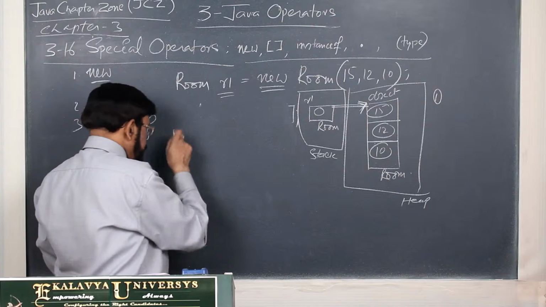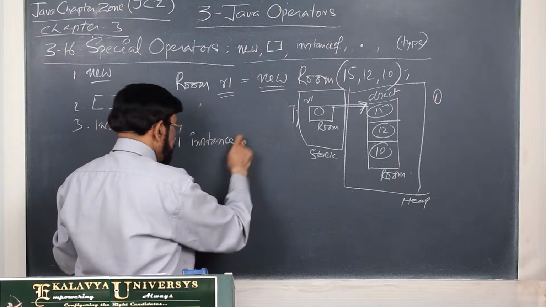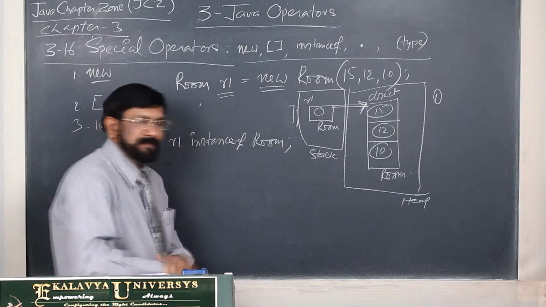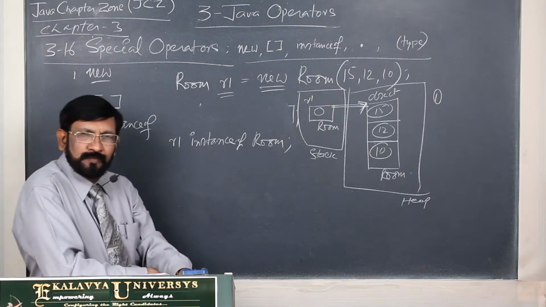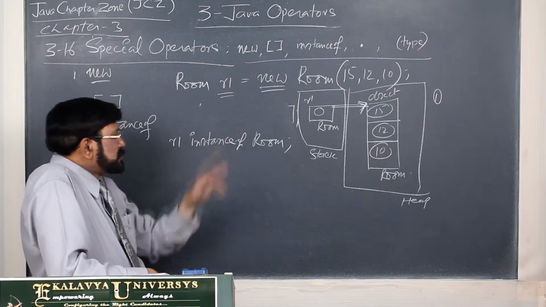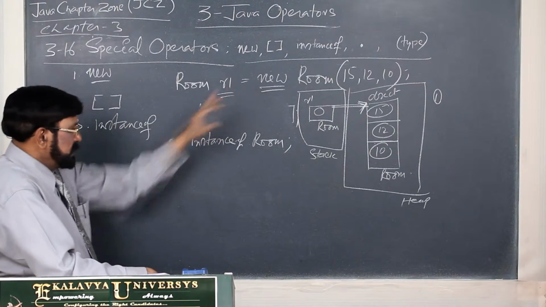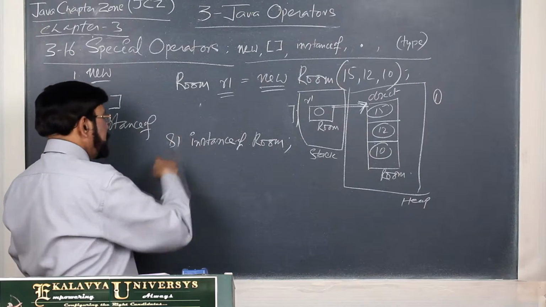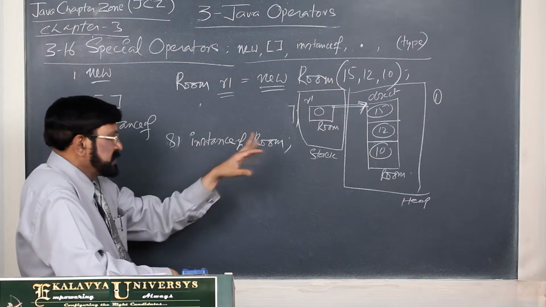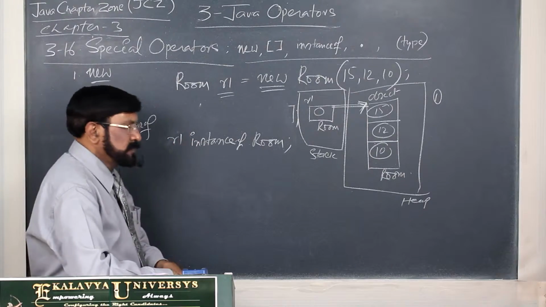Now R1, in several contexts we have to check their compatibility. R1 instanceof Room. Now we see R1 instanceof Room, then this is true. So now the result is either true or false. Suppose something S1 is not declared like this, then false will come. S1 instanceof Room is false. In this case R1 we declared, so R1 instanceof Room is true.